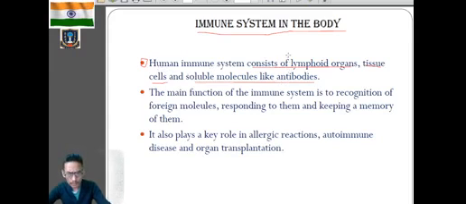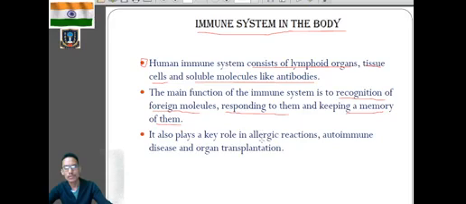Clear? Now the function of the system is to recognize the foreign molecule or the pathogen, respond to those foreign molecules and keep the memory of them. That means helping in the formation of memory cells. So the function of the human immune system is recognition of the foreign cells, to respond to those foreign cells and to keep the memory of that foreign cell. That is the function of the immune system.